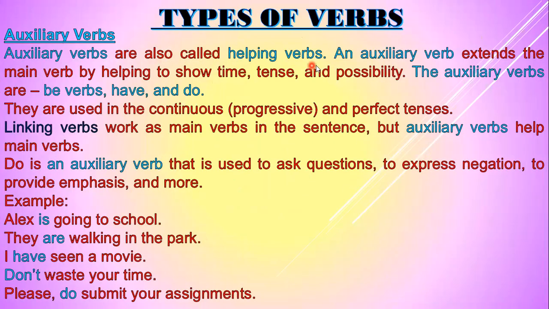Auxiliary verbs are also called helping verbs, and an auxiliary verb extends the main verb by helping to show time, tense, and possibility. I told you earlier, the auxiliary verbs are be verbs, have, and do. They are used in the continuous, progressive, and perfect tenses. Linking verbs work as main verbs in the sentence, but auxiliary verbs help main verbs. Do is an auxiliary verb that is used to ask questions, to express negation, to provide emphasis, and more.